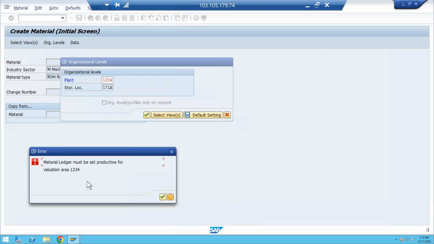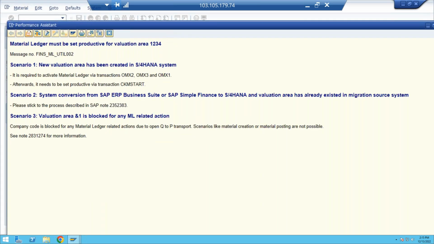Okay. So your material ledger must be set productive for valuation area 1234. Now if you slowly open this here: to activate, the material ledger must be set productive for valuation area 1234. And scenario 1, a new valuation area has been created in this system. So why is it happening here? Because in my new valuation area, my new plant, a new plant is created in my S4 system. So what are the possibilities it is showing? Scenario 1, a new valuation area has been created; valuation area means plant.